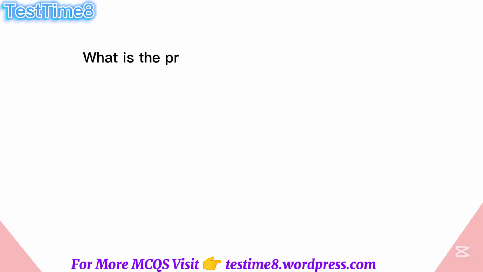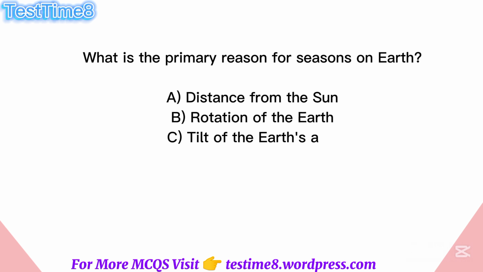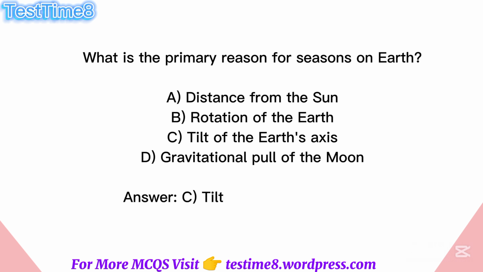What is the primary reason for seasons on Earth? A. Distance from the Sun, B. Rotation of the Earth, C. Tilt of the Earth's axis, D. Gravitational pull of the Moon. Answer: C. Tilt of the Earth's axis.